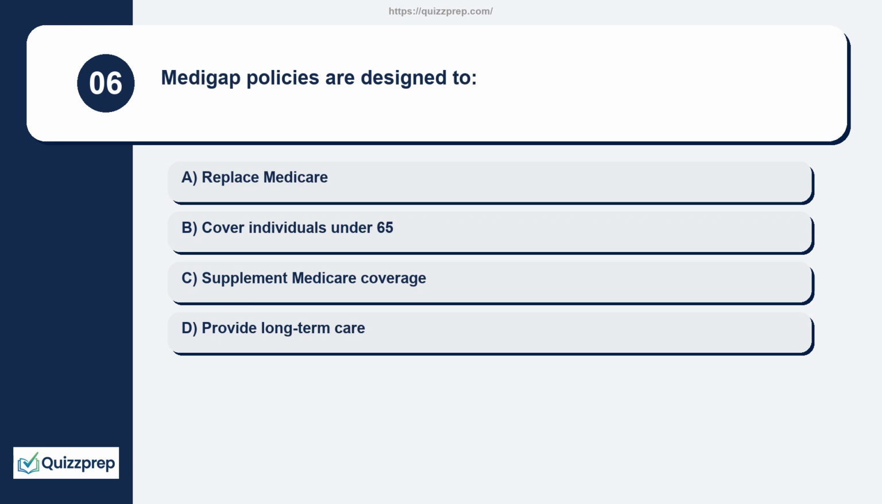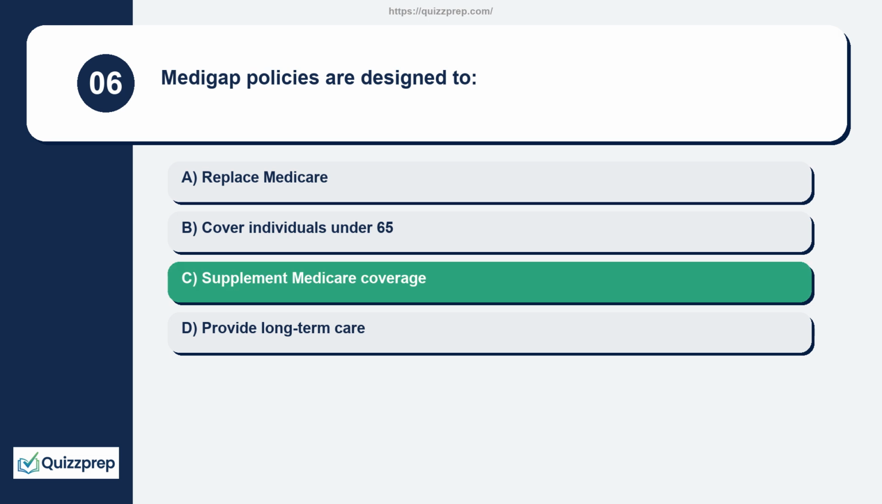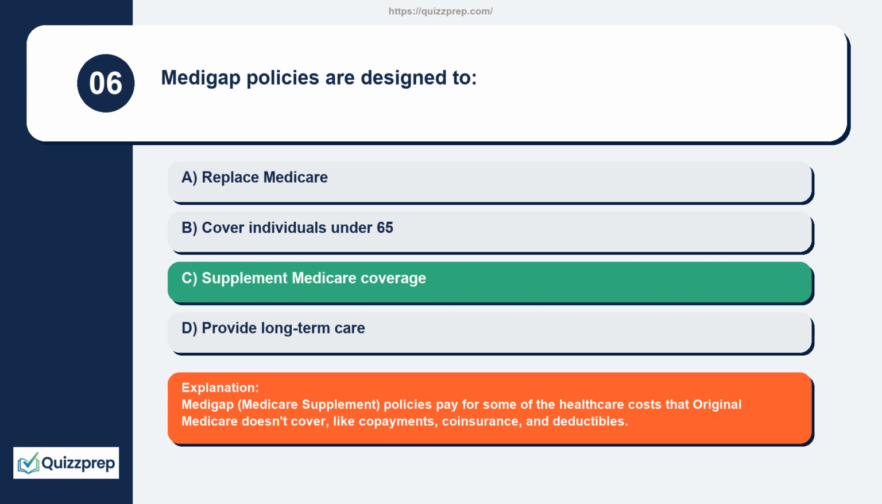Question 6. Medigap policies are designed to replace Medicare, cover individuals under 65, supplement Medicare coverage, provide long-term care. Medigap, Medicare supplement, policies pay for some of the healthcare costs that original Medicare doesn't cover, like copayments, coinsurance, and deductibles.